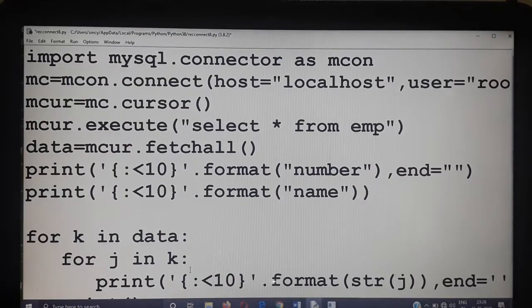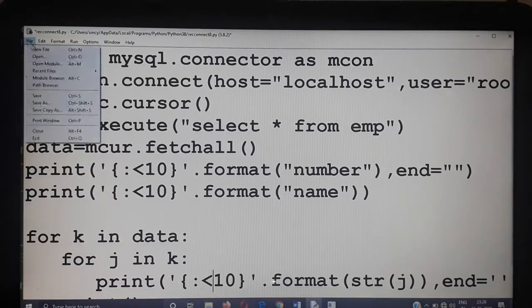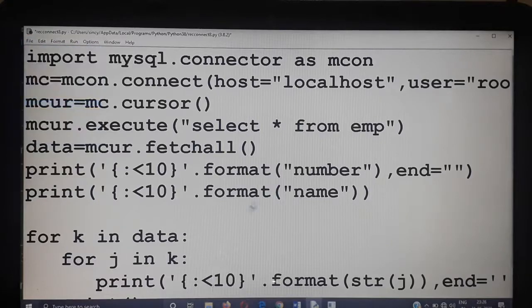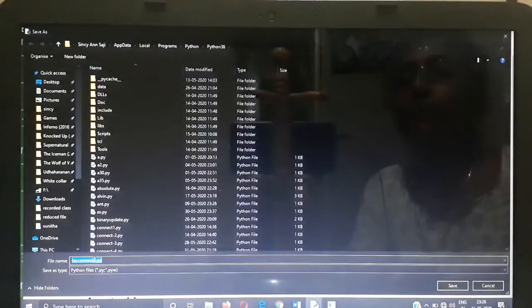So what you studied is just fetchall. Fetchall means it will extract the entire records from the cursor object, and they will be stored in the specified variable. That is the use of fetchall. Now there is another method, fetchmany. I will show you that fetchmany method, not program, method.